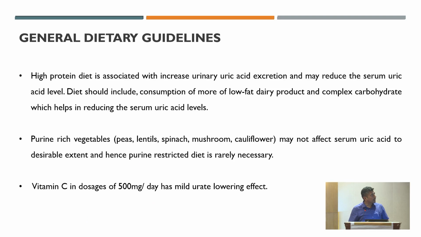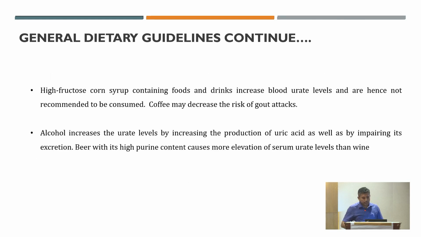In general dietary guidelines, a high protein diet is associated with increased uric acid excretion. So in your recurrent stone former patient, you should advise a low protein diet. Second, you can avoid purine-rich vegetables. Vitamin C, 500 milligram per day, has a mild urate lowering effect. Then high fructose corn syrup: in fast food and artificial sweeteners, they are using high fructose corn syrup. That will also increase your blood urate level, and hence is not recommended.